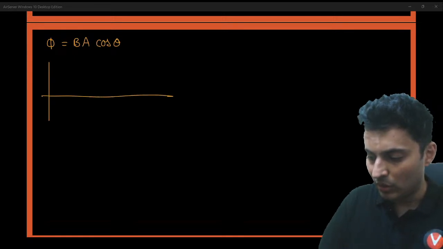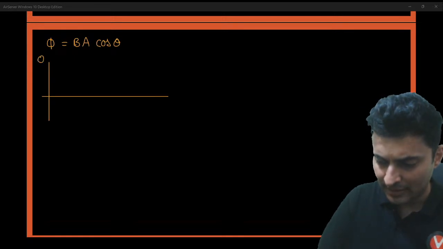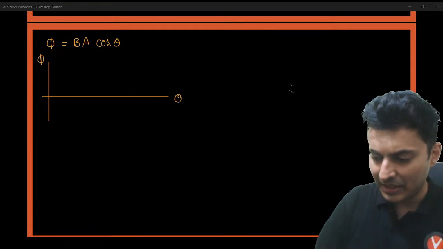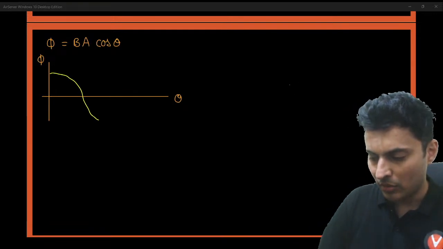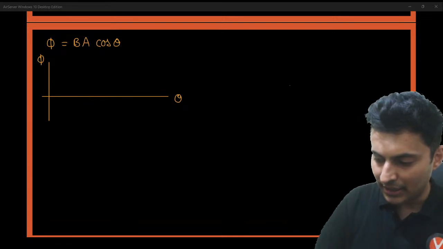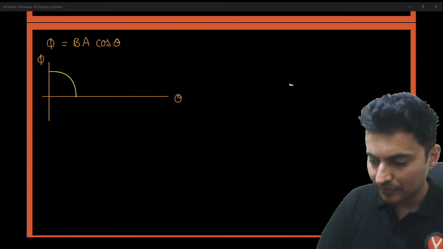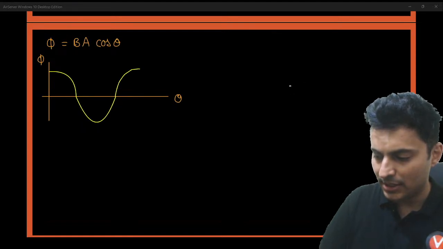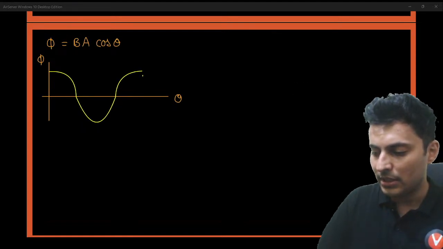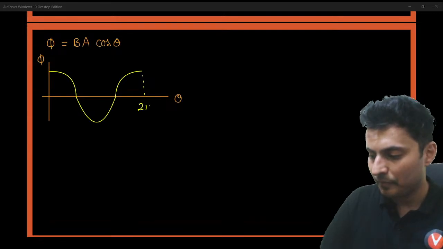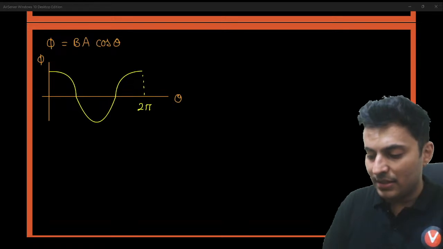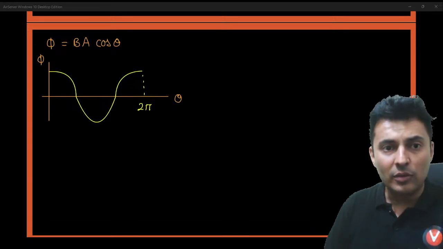So, if one were to draw the graph of flux with respect to theta, this graph will be just like a cos graph. So, it will look something like this, then like this, then like this, just like a cos graph. That's how you would expect it to be. And from this, you get the graph of